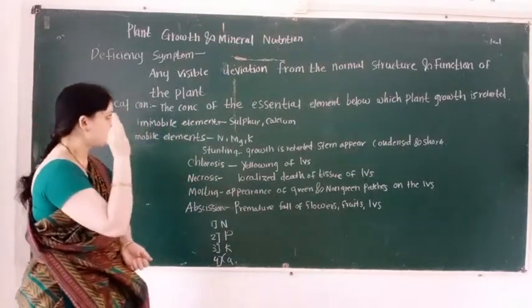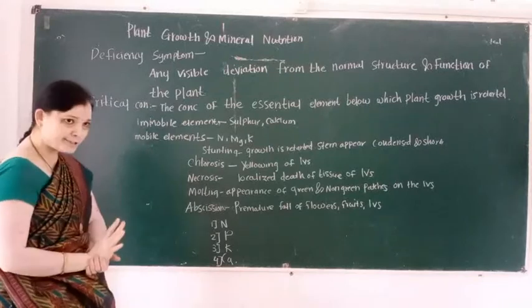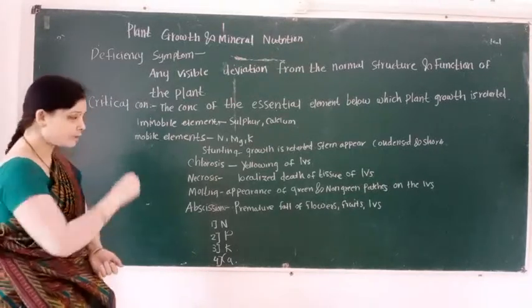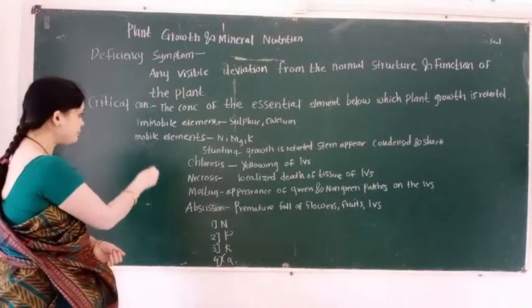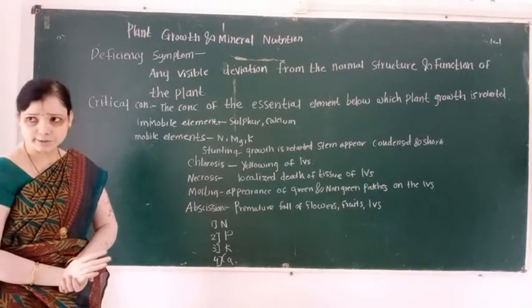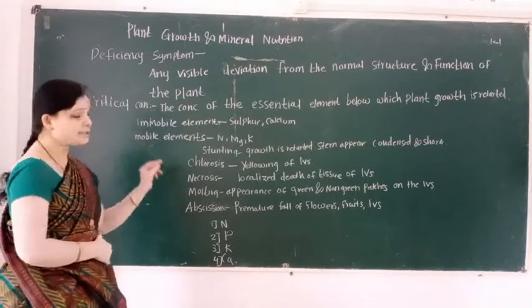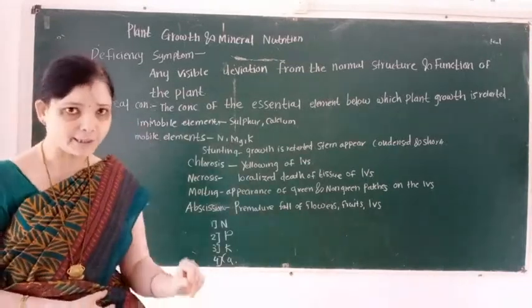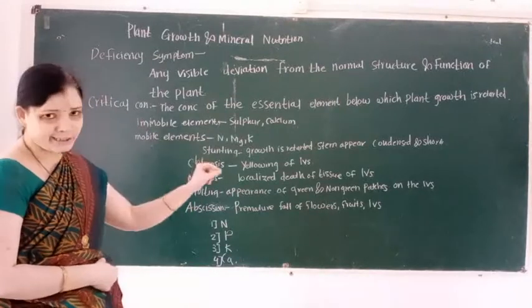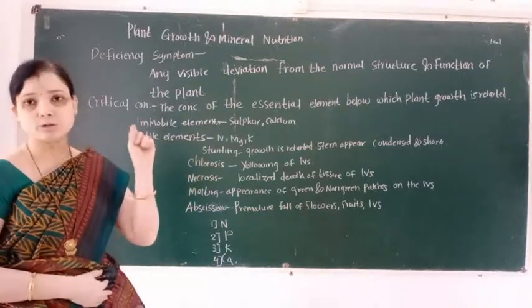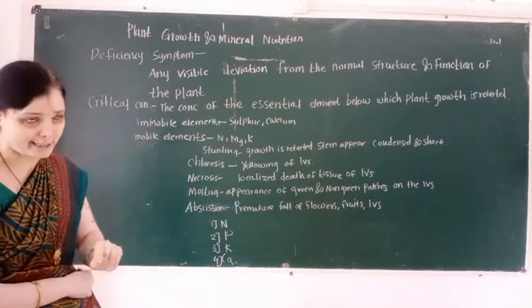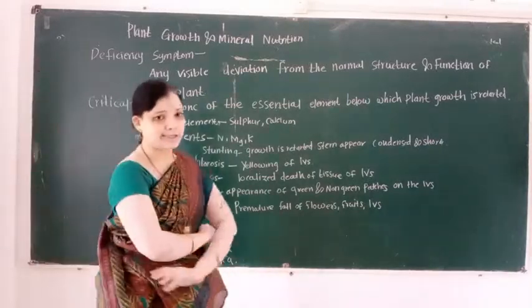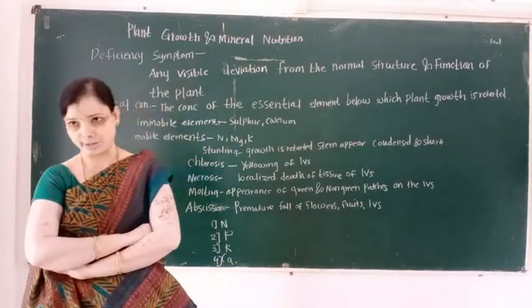This concentration is known as a critical concentration.